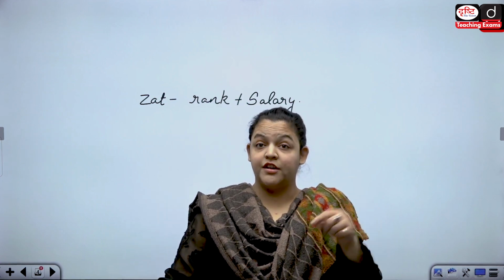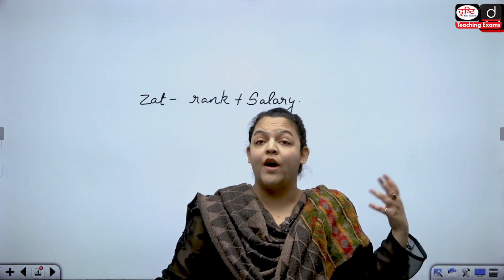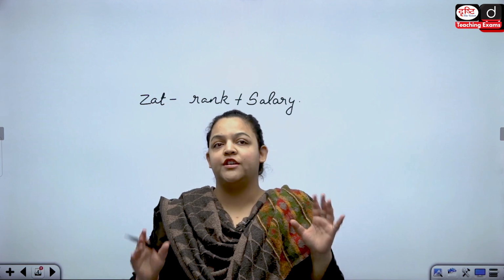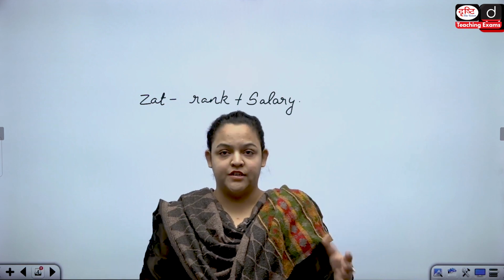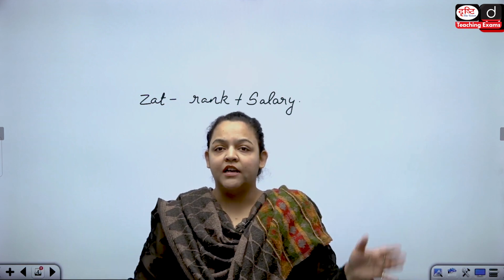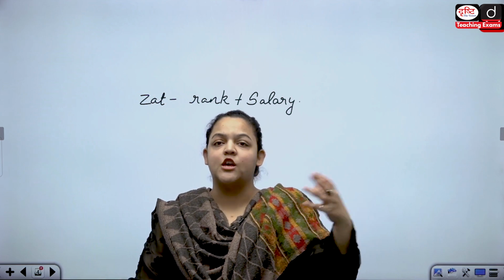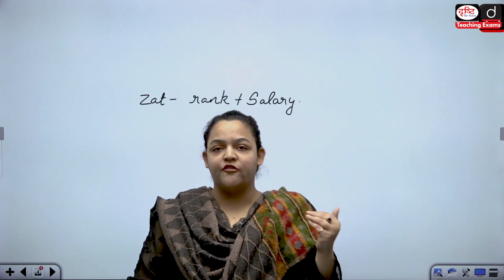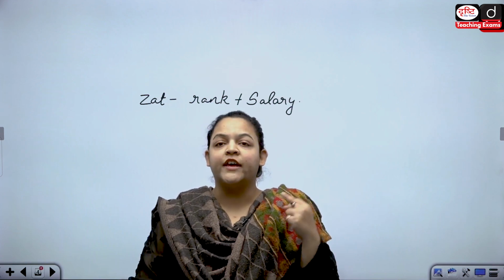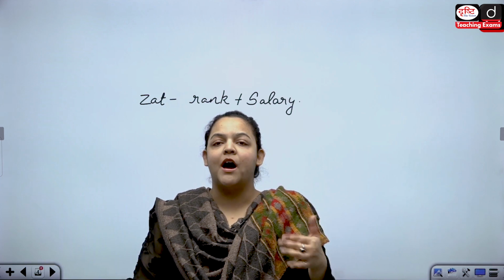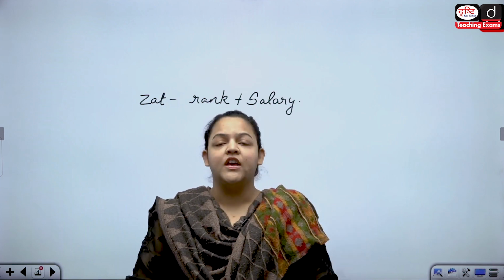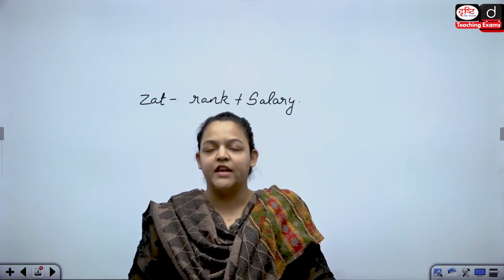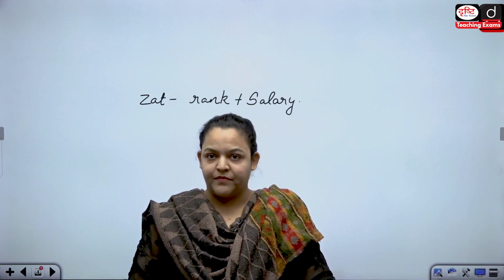Don't you think that according to my position, you can make out that if she is a vice president in a company, I'm sure her salary would also be equal to the position, right? So, on the basis of my position, you can make out the tentative amount of salary that I would be getting, isn't it? If I'm at a good position, I would be getting a good salary.